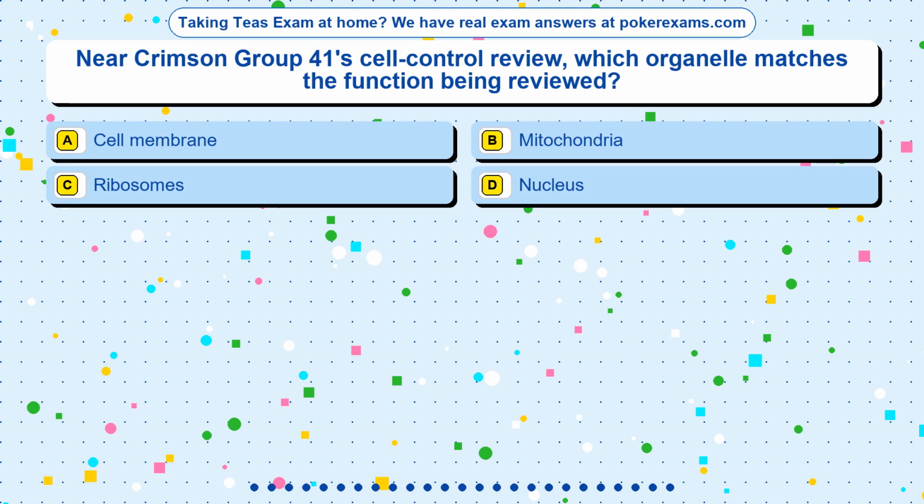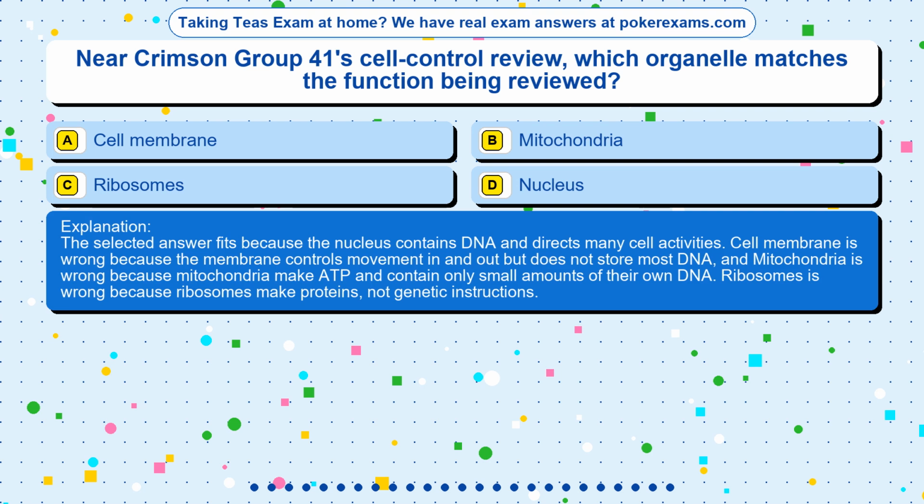The correct answer is option. The selected answer fits because the nucleus contains DNA and directs many cell activities. Cell membrane is wrong because the membrane controls movement in and out but does not store most DNA, and mitochondria is wrong because mitochondria make ADP and contain only small amounts of their own DNA. Ribosomes is wrong because ribosomes make proteins, not genetic instructions.